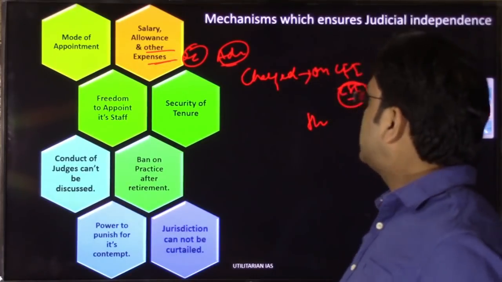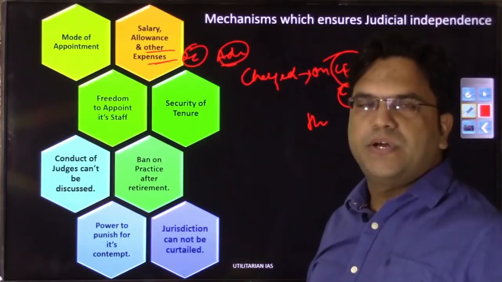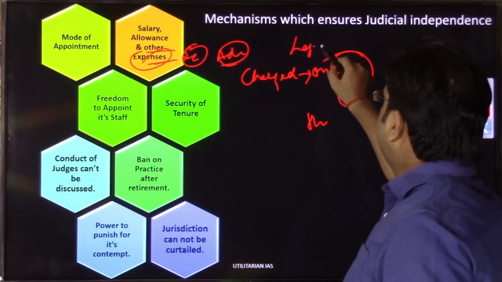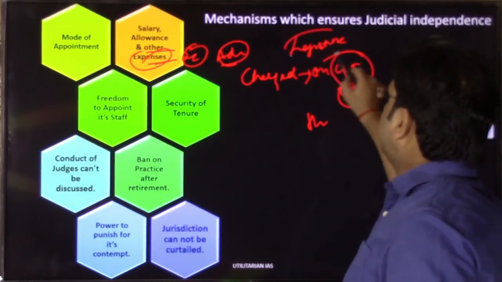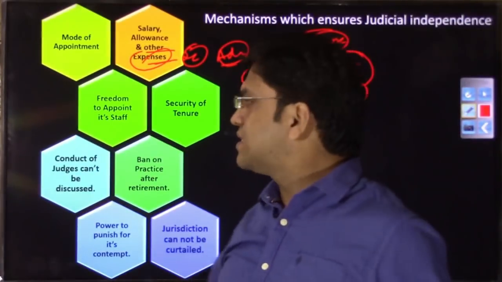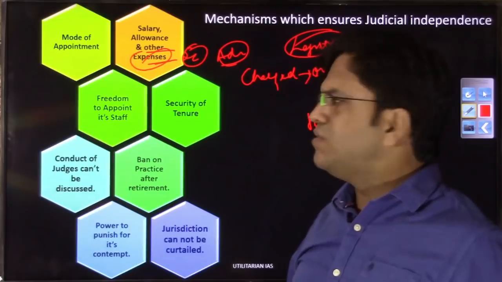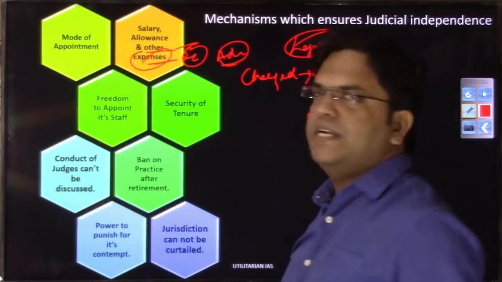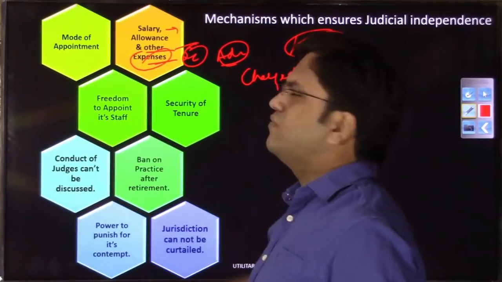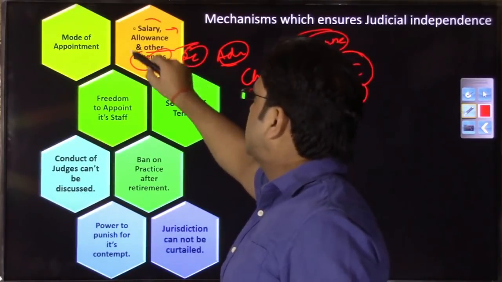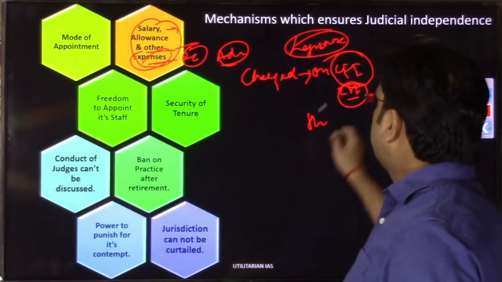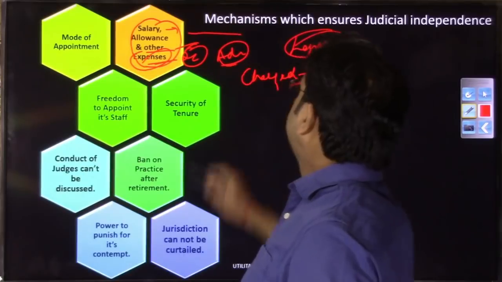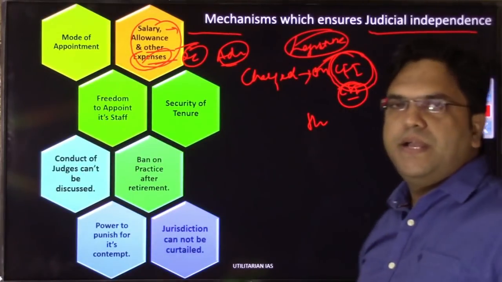All this expenditure is charged on the consolidated fund of India, because had it been at the mercy of the legislature, the legislature would have tried to twist their judgment in a certain way, or asked them to reduce their expenditure. Indirectly there would have been an attempt to invade their independence. So this is a constitutional provision that all expenditure related to the Supreme Court will be charged on the consolidated fund of India. Through this mechanism as well, the constitution has envisioned nothing else but judicial independence.